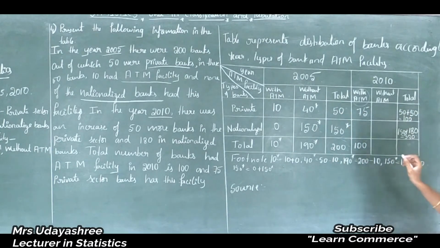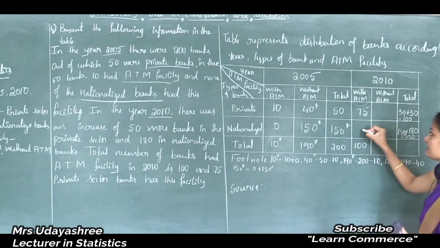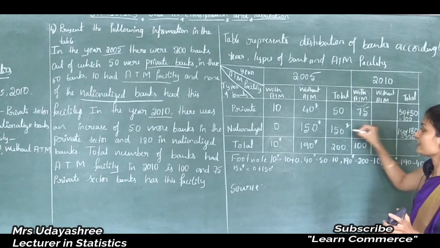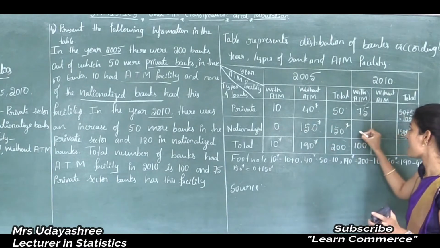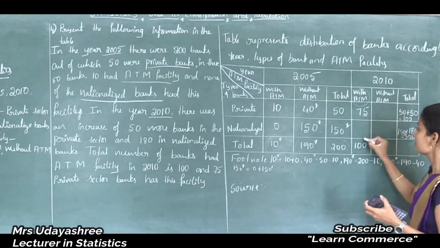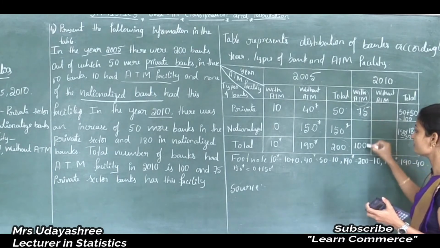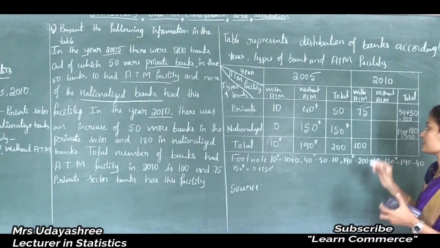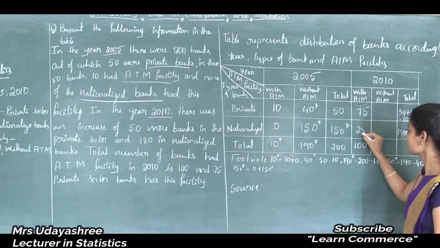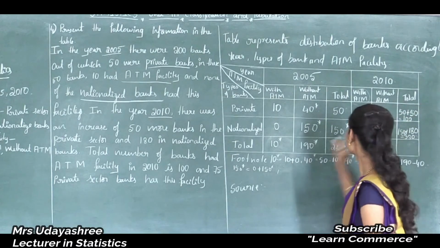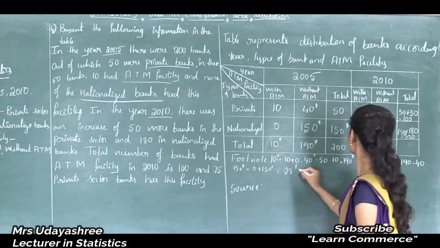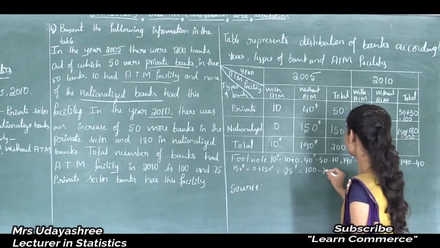Now next we need to find this column. This column is the number of nationalized banks with ATM in 2010. How to find out this value? If I subtract this value from this one, then I will get this. So that is 100 minus 75 is 25. So how to calculate 25 here? That is 100 minus 75.